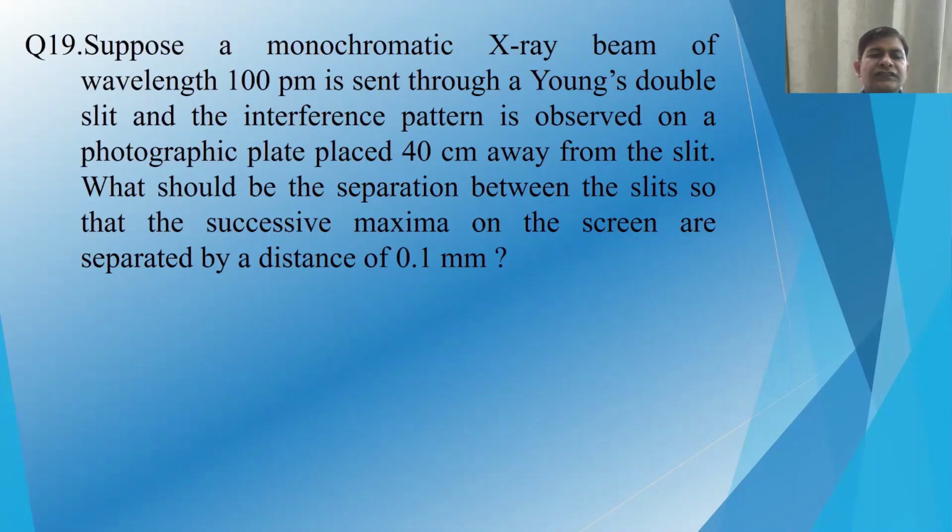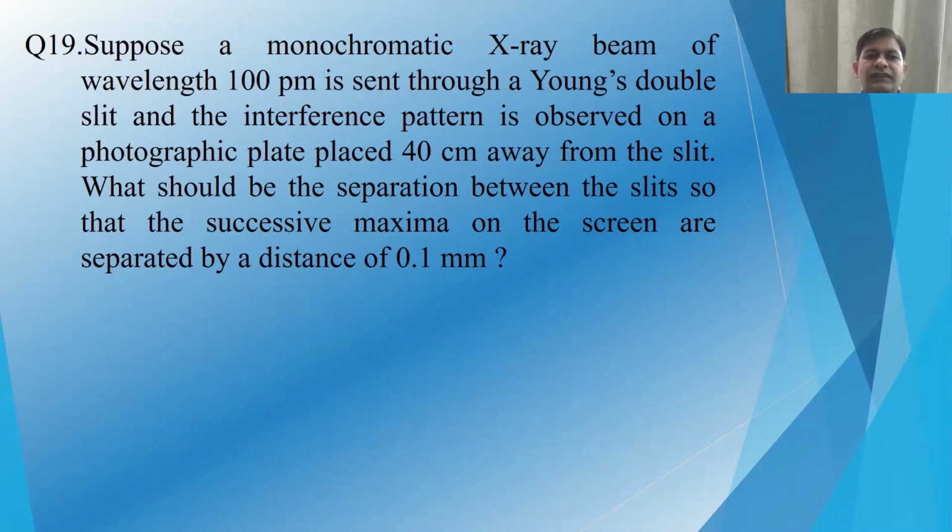Now the next question says, suppose a monochromatic X-ray beam of wavelength 100 picometer is sent through a Young double slit, and the interference pattern is observed on a photographic plate placed 40 centimeter away from the slit.